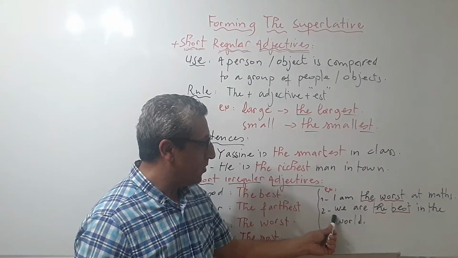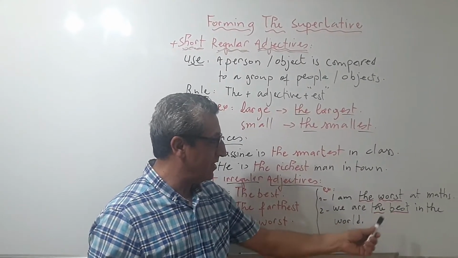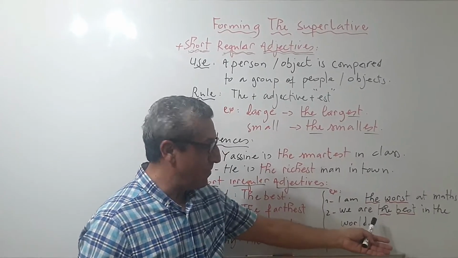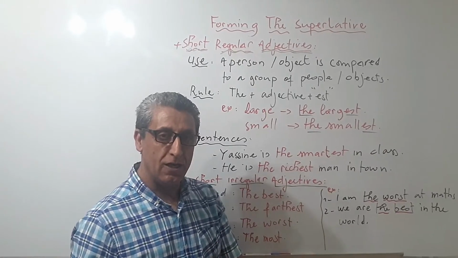Second example, we are the best in the world. Here the best is the superlative of good. So good, better, the best.